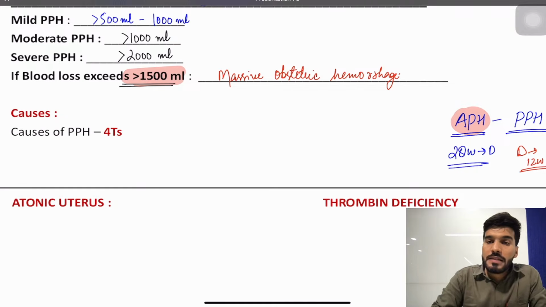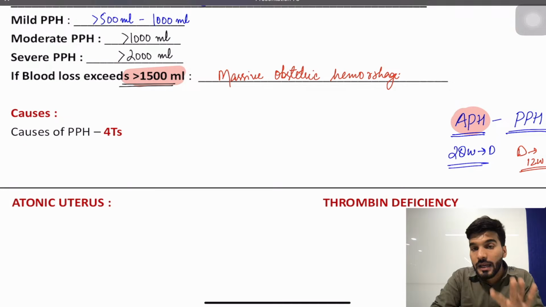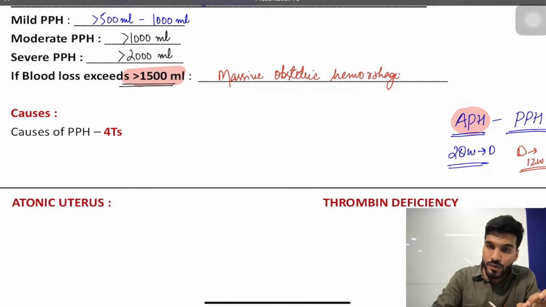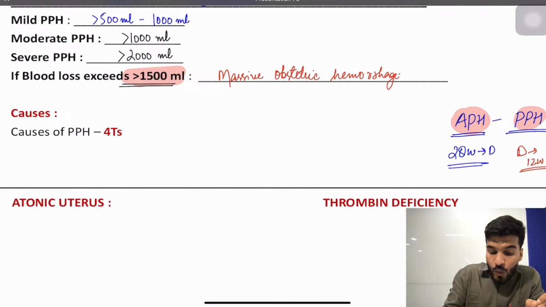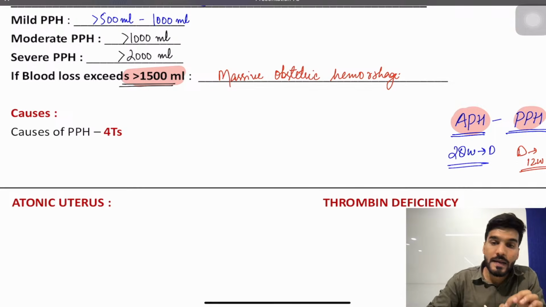Now what can be the reason for this antepartum hemorrhage? It can be the placental causes like placenta previa, vasa previa, abruptio placenta, or it can be local causes like fibroid, polyps and all, and time should be 28 weeks till the delivery. And after that, if the bleeding occurs, then the classical answer goes to the postpartum hemorrhage. Till how long? Till 12 weeks. Is that clear?